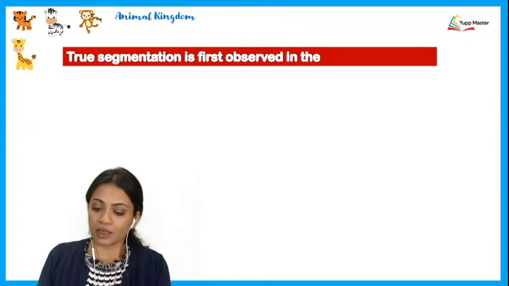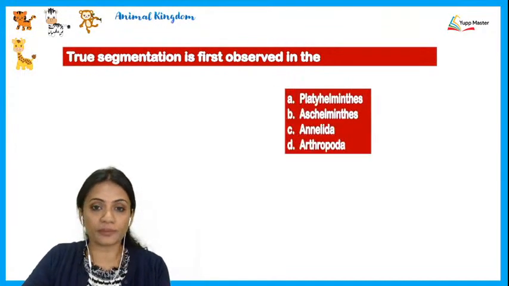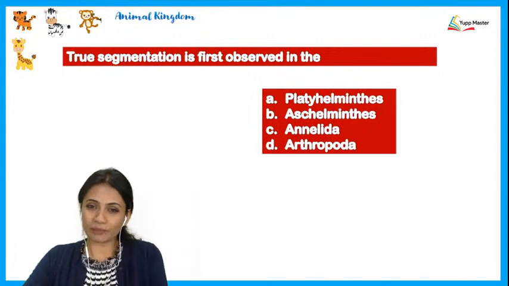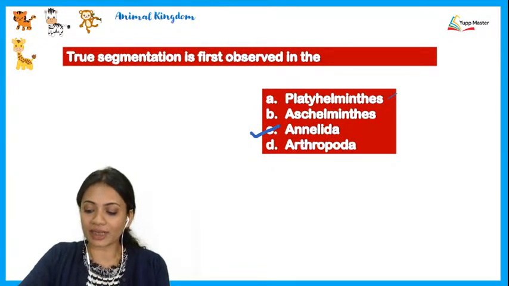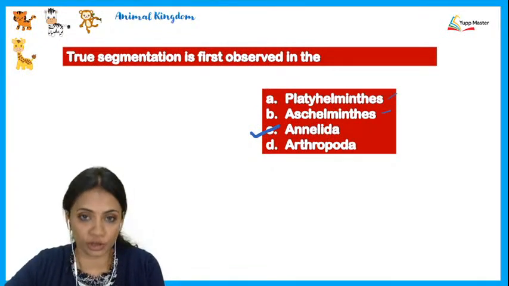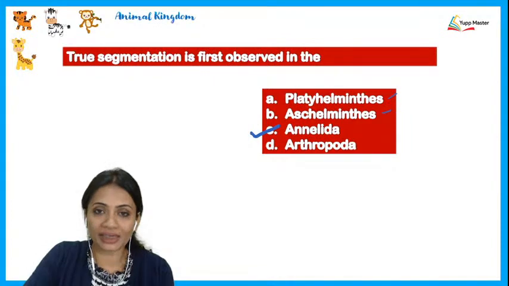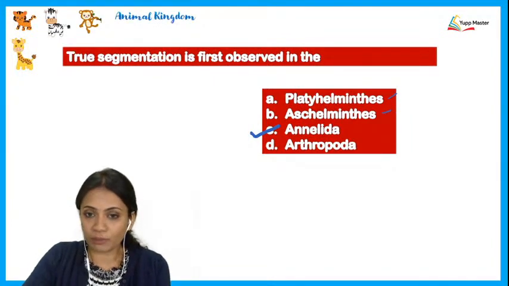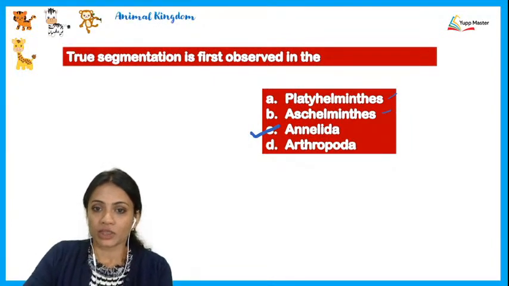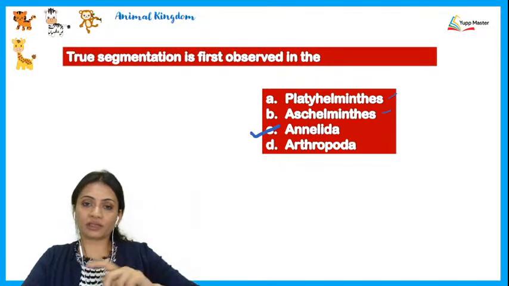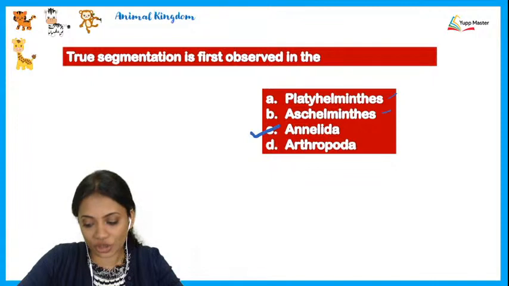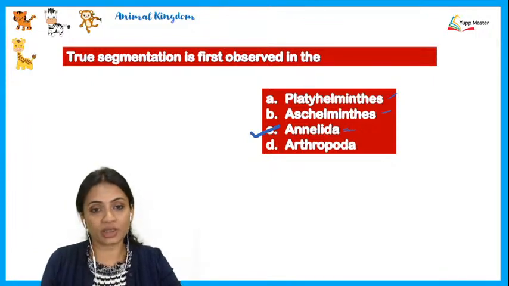Next, true segmentation is first observed in. When we talk about true segmentation, the first phylum we would see is Annelida, because even Platyhelminthes and Aschelminthes, being worms, do not have any external segmentation at all. Aschelminthes also, if we look externally, have no segments. So segmentation begins from Annelida onwards.